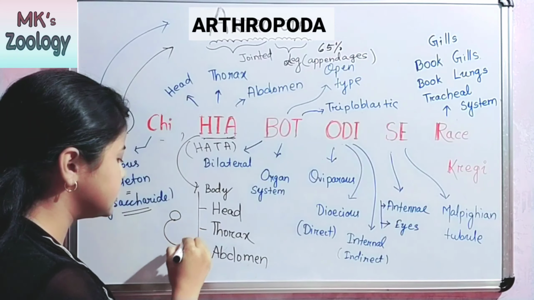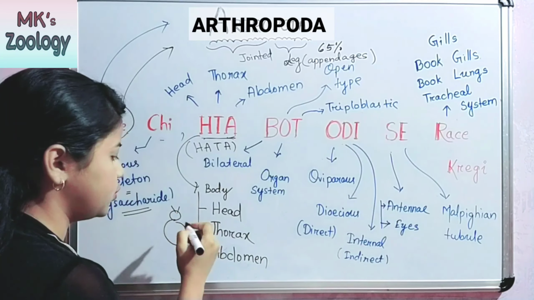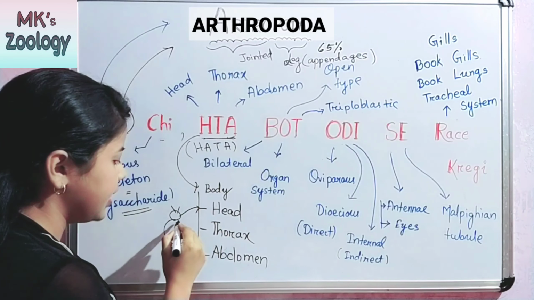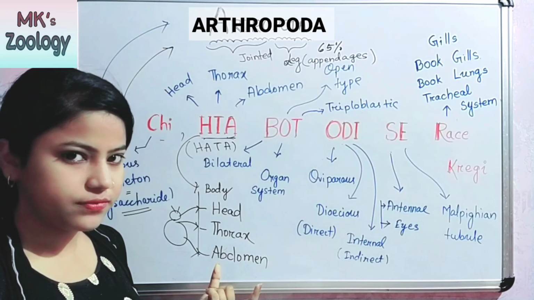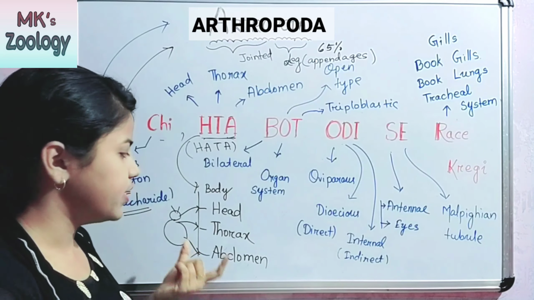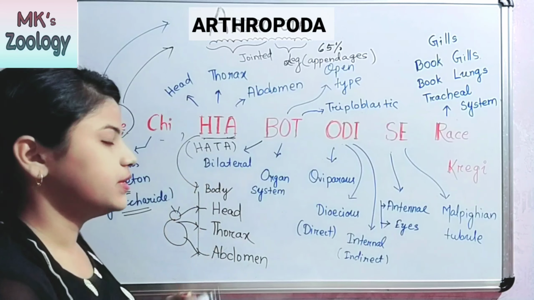Suppose this is the insect, this is the head, this is the thorax, and this is the abdomen. The body is divisible into head, thorax and abdomen. That is the meaning of hata.